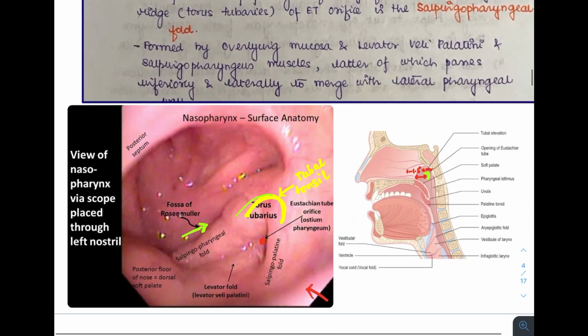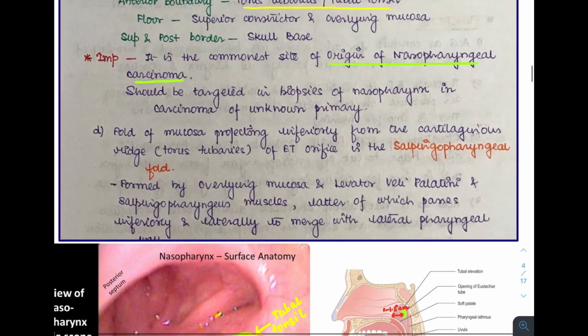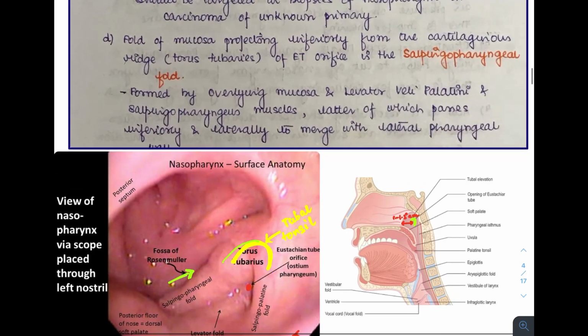Thus, this place basically is the site where nasopharyngeal carcinoma arises, and it is a very important disease which we'll be studying very soon. Next, I'll head over to the last structure in the lateral wall, which is the salpingopharyngeal fold. It is a fold of mucosa projecting inferiorly from this cartilaginous ridge, also known as the torus tubarius.